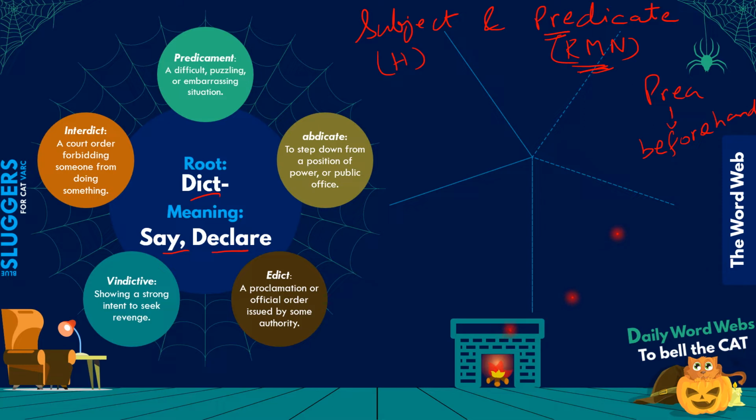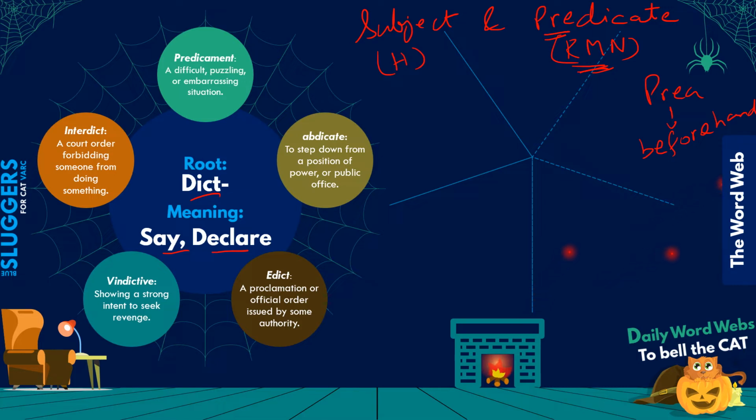However, its meaning has evolved and been distilled down to saying that a predicate is simply something that tells you or declares something about the subject, right? Not necessarily beforehand, because sometimes the subject might come in the later part of the sentence. So that's how the meaning of this word has evolved.